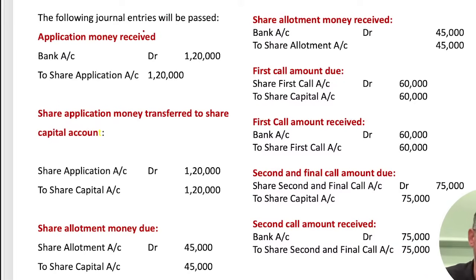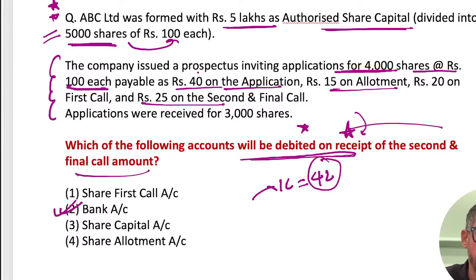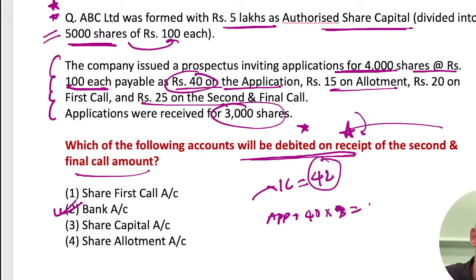So the entire process, okay, see here 40 rupees, which means at the time of application we are charging 40 rupees. So why is it 40 into 4,000? Sorry, they got subscription for 3,000. So 40 into 3,000, which is 1.20 lakh. At the time of allotment, they are charging how much? 15 rupees into 3,000. So it is 45,000.